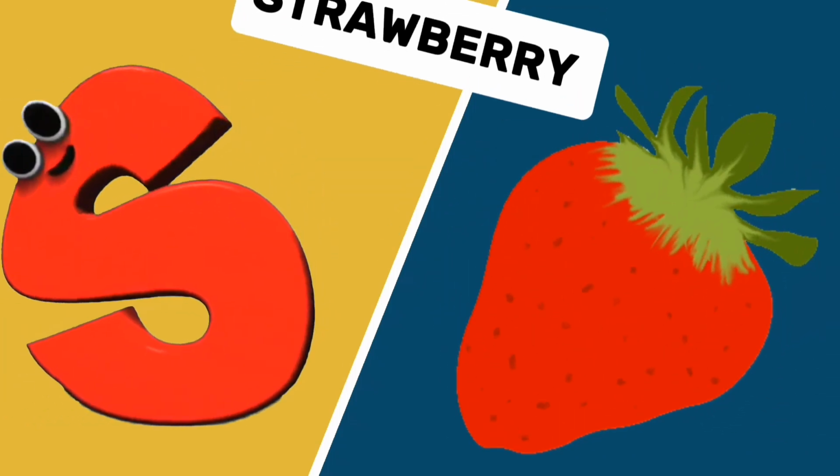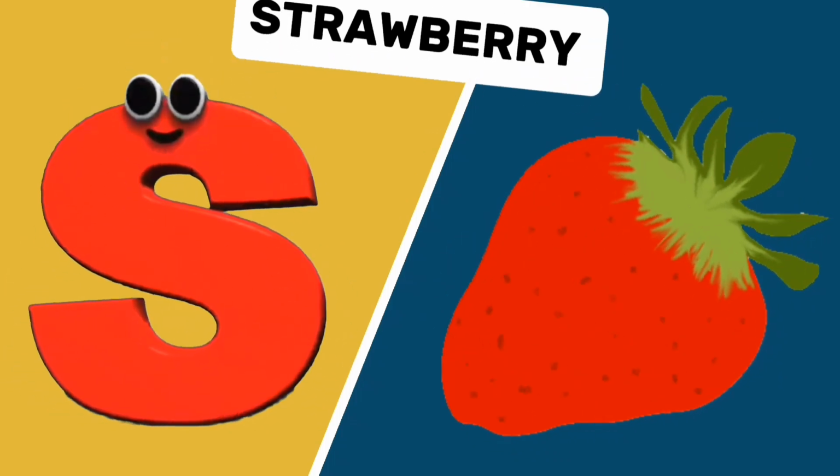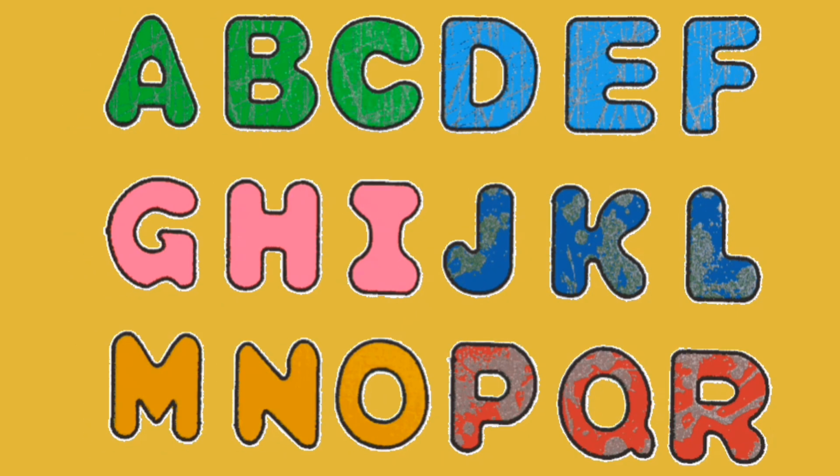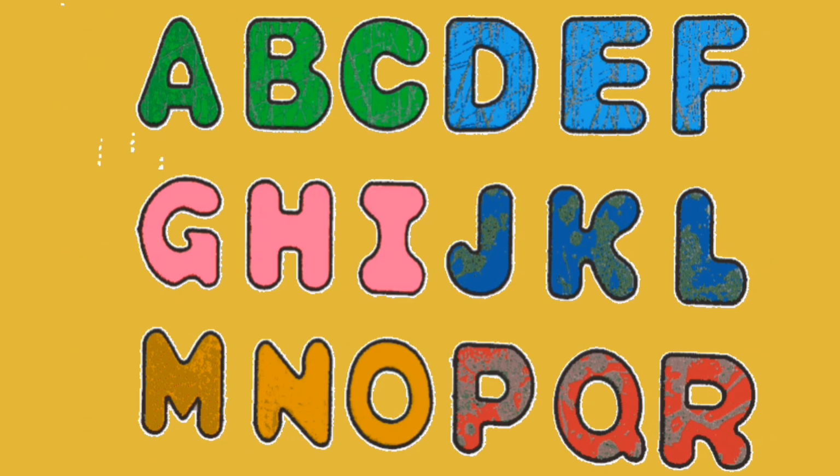S is for strawberry, strawberry. T is for taco, t. Say, sing, it's the letters of the alphabet.